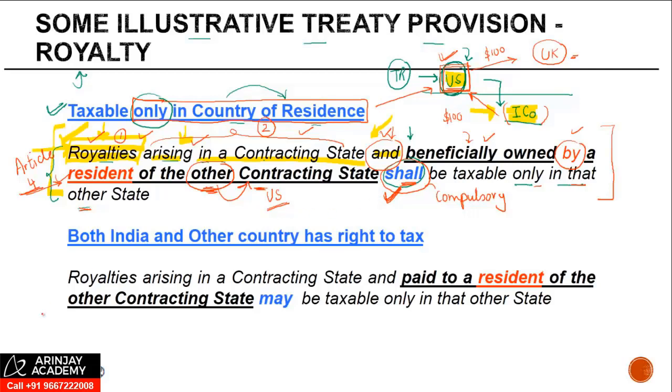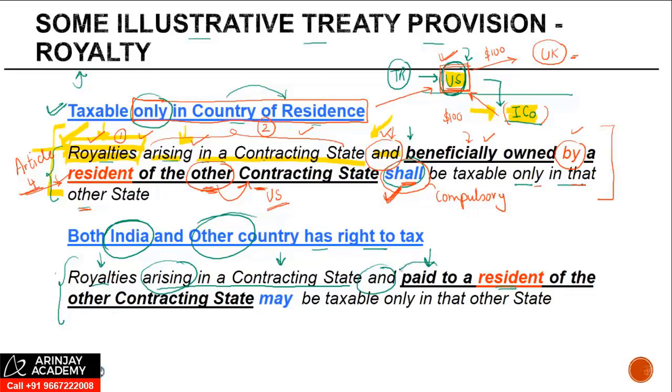Now there could be another situation as well, where both India and the other country have a right to tax. Let's read an example of a particular clause which might be similar to this. Royalties. How do you identify royalty? You look at the definition of royalty in Article 12. Arising in a contracting state. Again, if within Article 12 it is given when royalty would arise, go by that. Else, look at the provision of the Act or the normal interpretation. And paid to a resident of the other contracting state.